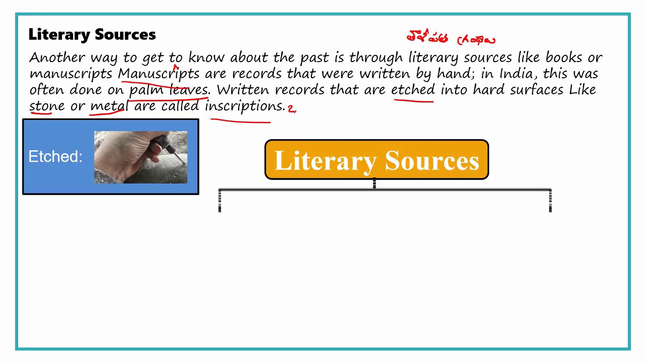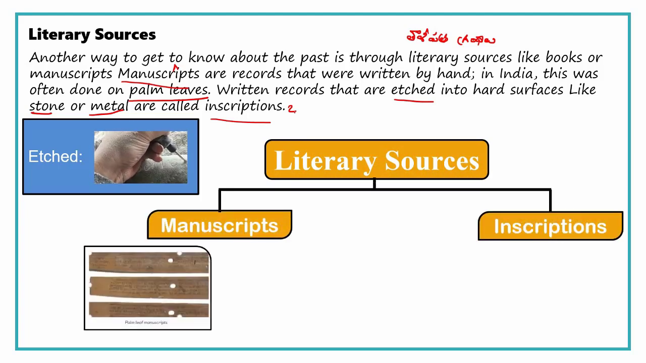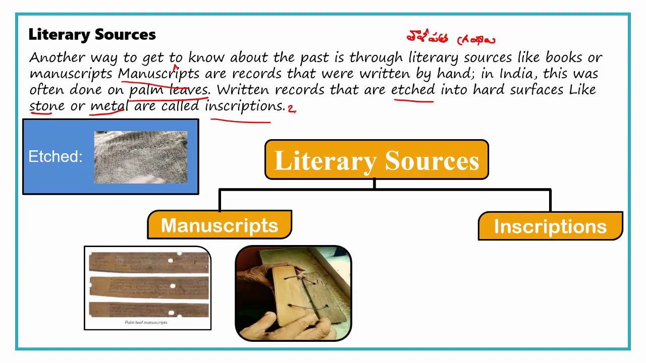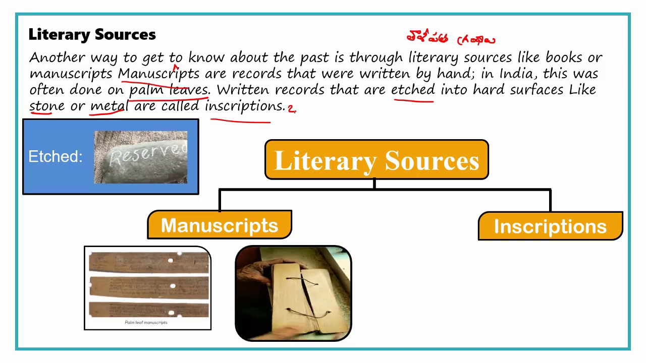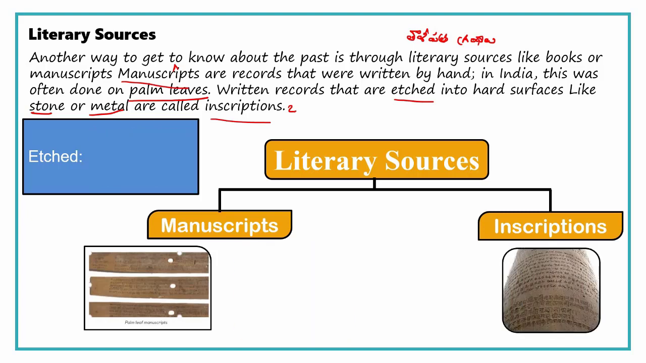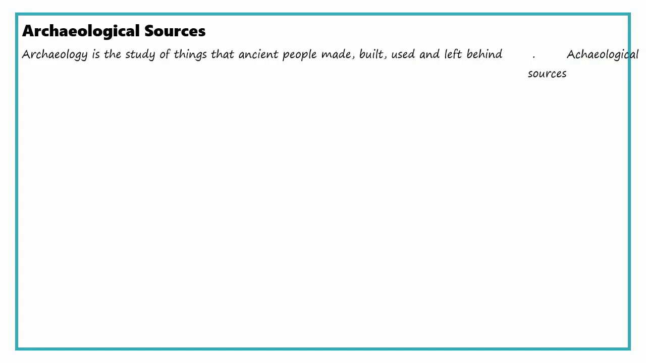These are the literary sources. I'll show you some manuscripts. This is the image given in your textbook. I'll show the real manuscript here. See, this is on a leaf. See that writing on the leaf. That is a manuscript. And this is the pillar inscribed by Ashoka during the time of the Kalinga war. This is an inscription. Now let us see archaeological sources.